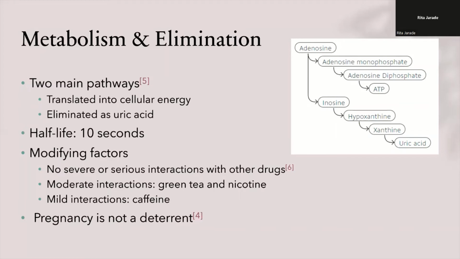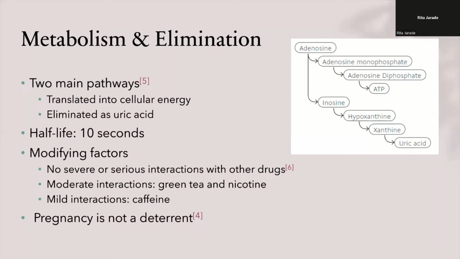On the other hand, adenosine can be deaminated by adenosine deaminase to form inosine, which can then be phosphorylated into hypoxanthine by purine nucleoside phosphorylase. Xanthine dehydrogenase can then oxidize hypoxanthine two times to form the metabolites xanthine and finally uric acid. So then adenosine will be eliminated through the urine as uric acid. In all, adenosine's half-life in the blood is about 10 seconds.